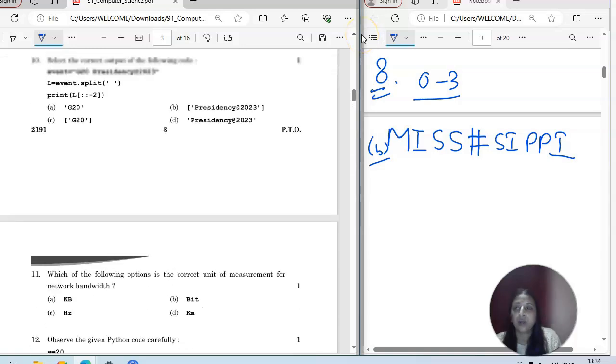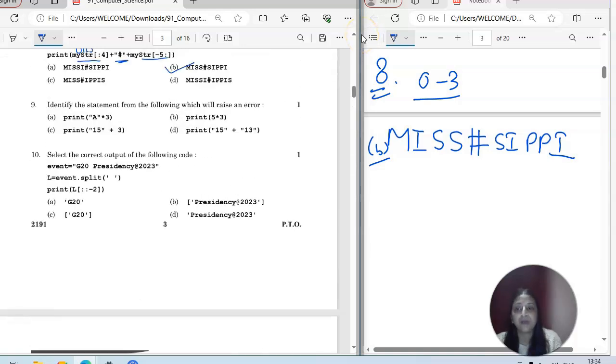So 9th one is what? 9th is identify the statement from the following which will raise an error. So error, okay, the first one is the print statement. String, this is the repetition operator. Well, this is correct only. 5 into 3 is also possible. But string plus a number is not possible, which is completely wrong. Okay, so the option C is the correct answer.